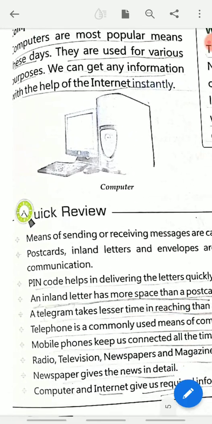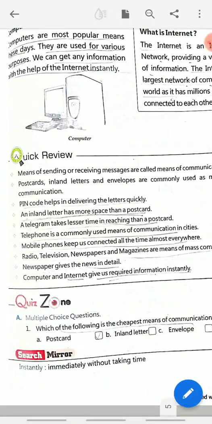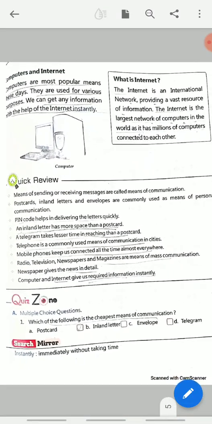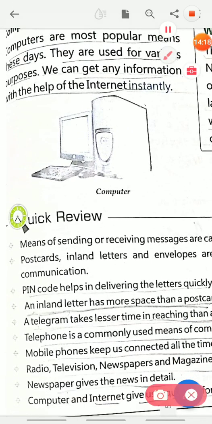Now we will come to the most advanced technology. Nowadays, every child knows about it. Computer and internet. I am telling you, children are very smart, and now it is becoming the most popular means of communication. So, children, please take a pencil and underline.